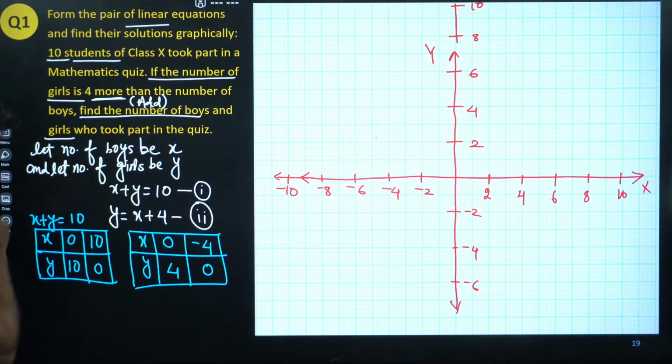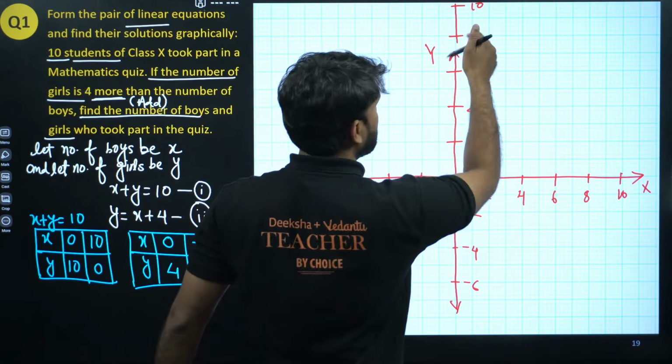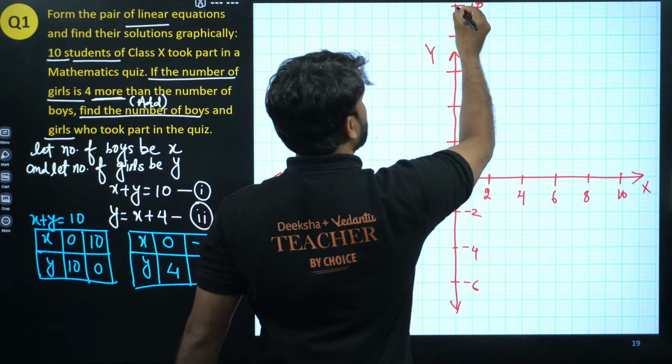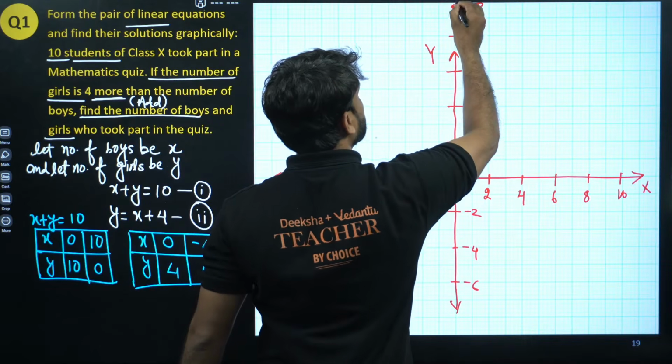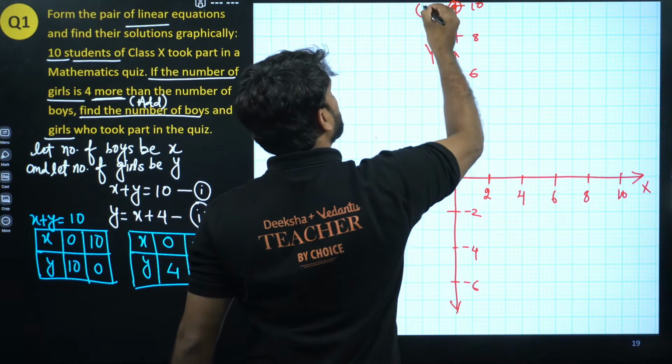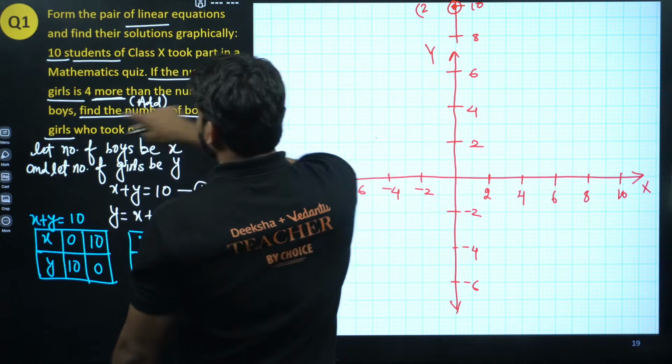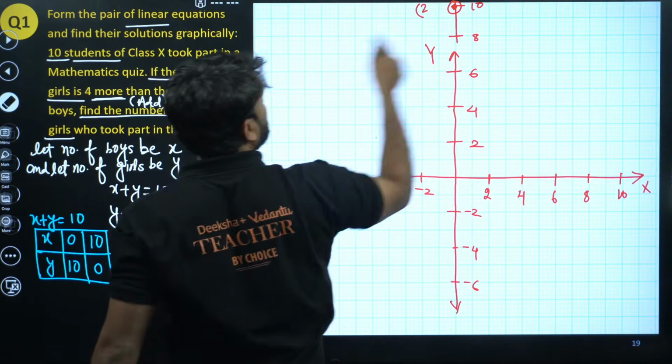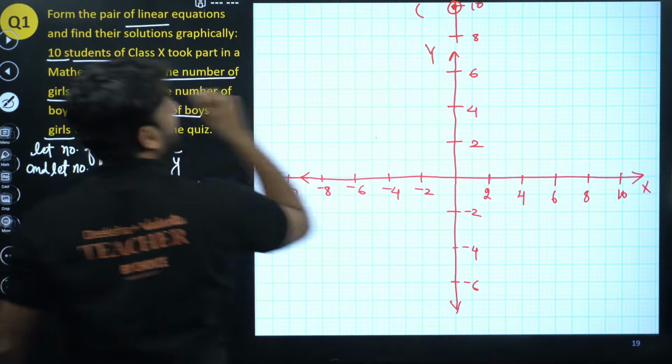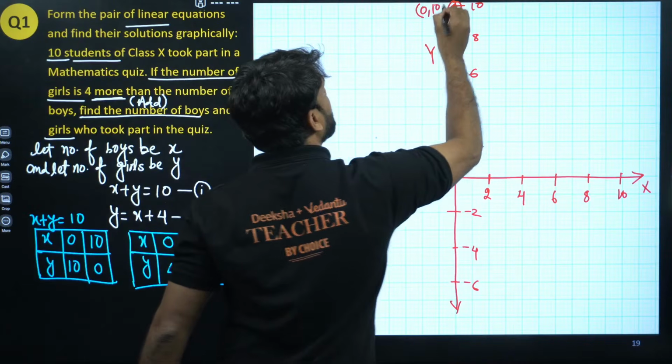When x is 0, y is 10. So the point is lying here. This will be 0, 10, right? This is 0, 10. Okay.